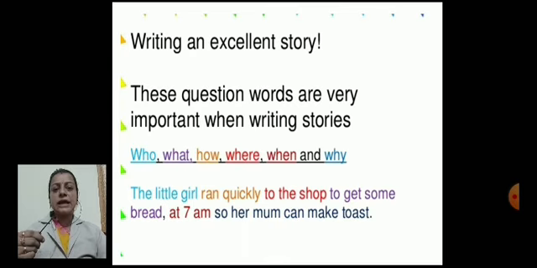The little girl ran quickly to the shop to get some bread at 7 a.m. so her mom can make toast. Now who? The little girl. What? Ran quickly. How? Ran quickly. Where? To the shop. When? The time is mentioned over here, at 7 a.m., right? And why? To get some bread, right? So you can see the example with the help of color code.